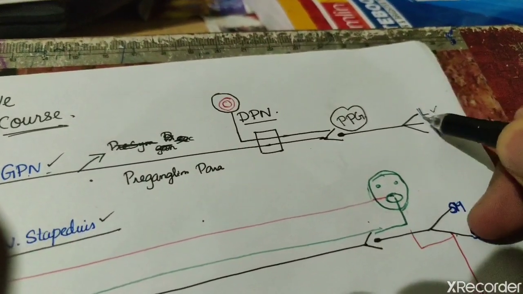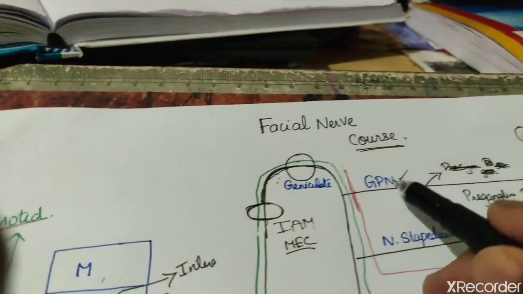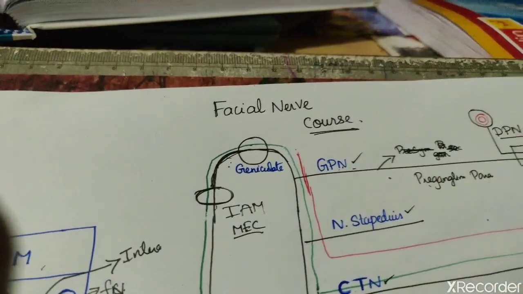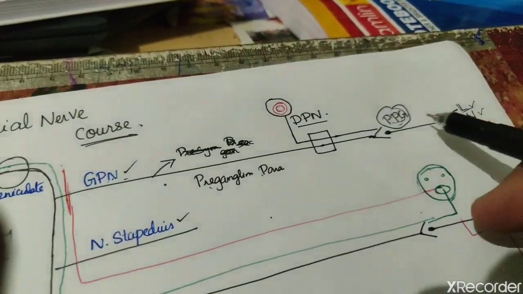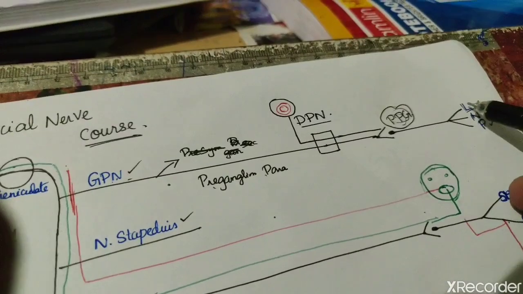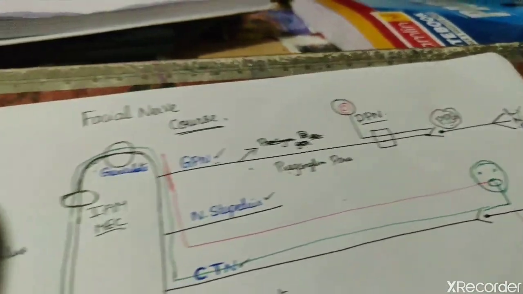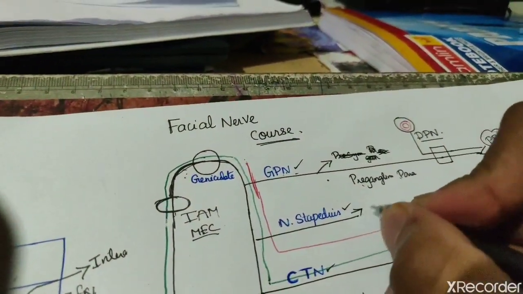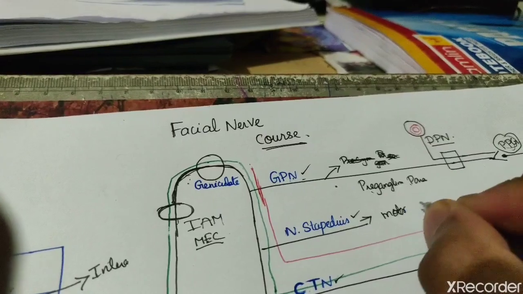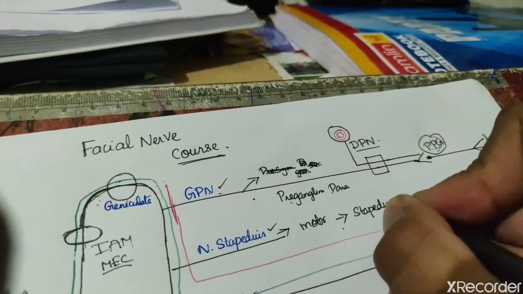L for lacrimal, N for nasal, P for palatine. The greater petrosal nerve gives preganglionic parasympathetic fibers to the pterygopalatine ganglion. The pterygopalatine ganglion supplies the LNP glands: lacrimal, nasal, palatine. The second nerve, the nerve to stapedius, supplies motor fibers to the stapedius muscle, which is in the inner ear.